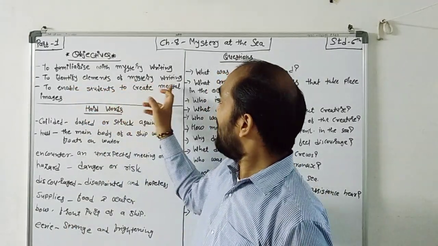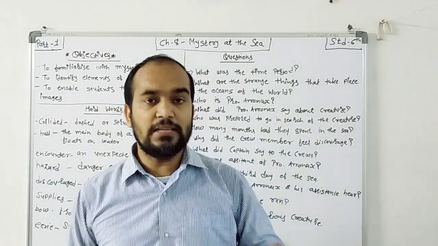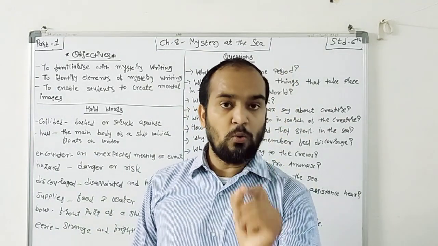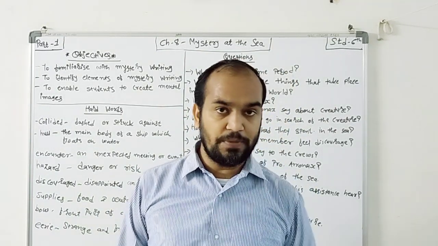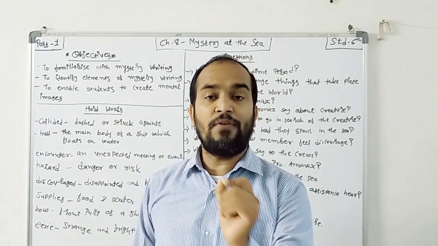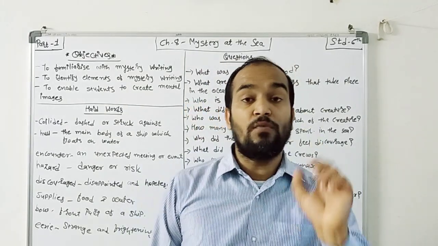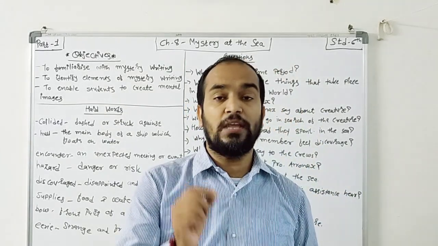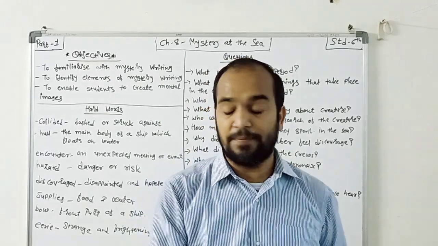To identify the elements of mystery writing. In this chapter you have to identify the elements, the different characteristics that you have to find out, which we have to use if we want to write mystery writing.